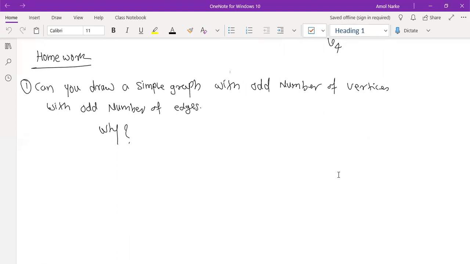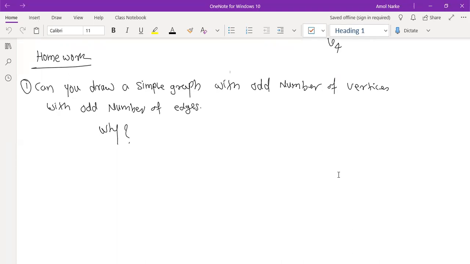each edge has two ends, so the total number of endings is even. And so the sum of degrees of all the vertices in a graph must be even. Therefore, such a kind of graph is not possible. It is not possible to draw an odd number of vertices with an odd number of edges. You can try it any way you like.